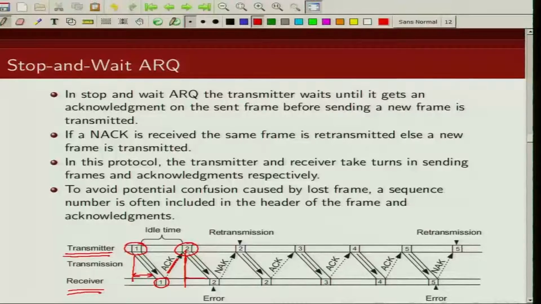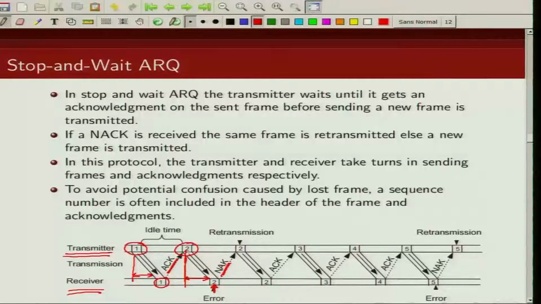Again after some delay this frame number 2 is received at the receiver. The receiver will employ a CRC check to find out whether there is any parity violation. In this particular example there is a parity violation, so the receiver sends a negative acknowledgement to the transmitter. After this time delay the transmitter receives a negative acknowledgement, that is, the packet or frame 2 has not been received correctly. So what does the transmitter do? It retransmits packet 2.